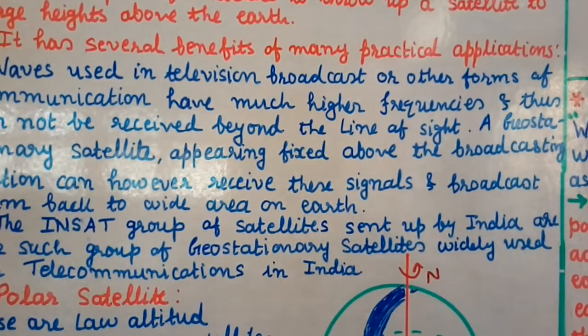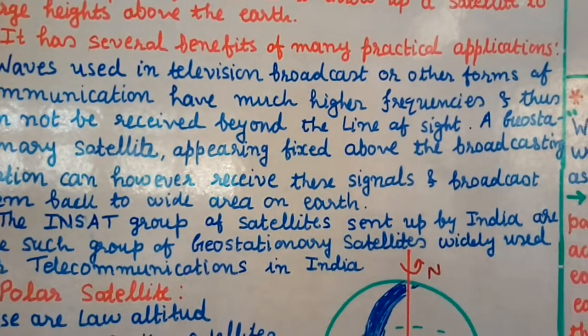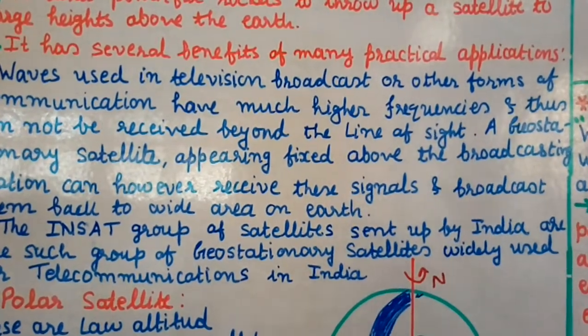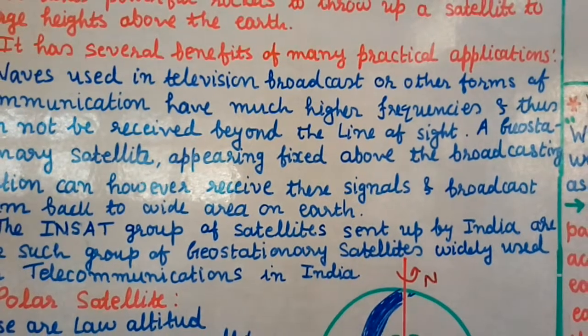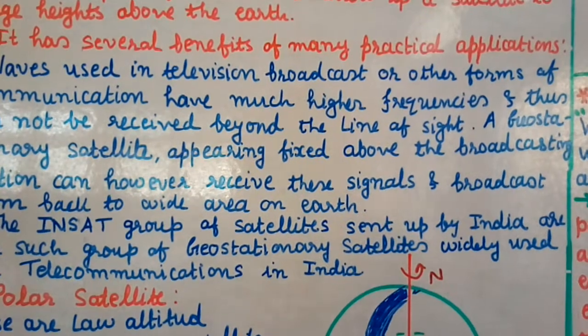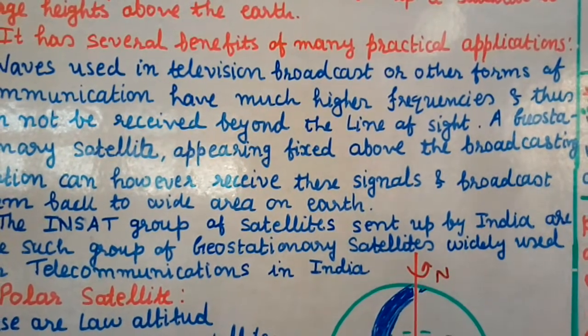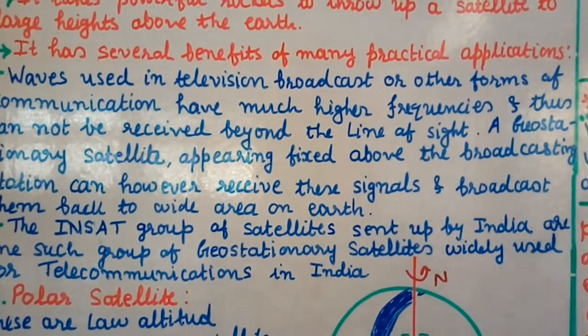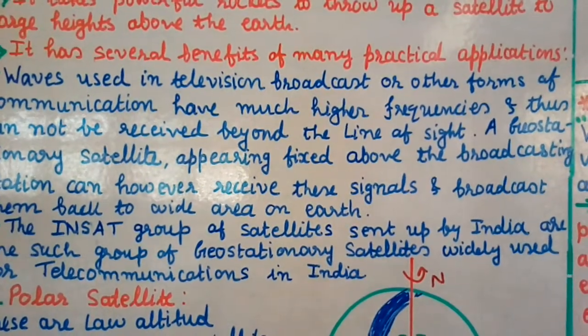So what happens is this geostationary satellite will receive the signals of high frequency, the high frequency signals which are used for television broadcasting and other forms of communication, and it will broadcast them back to a wide area of the earth. So this is the main function of a geostationary satellite.